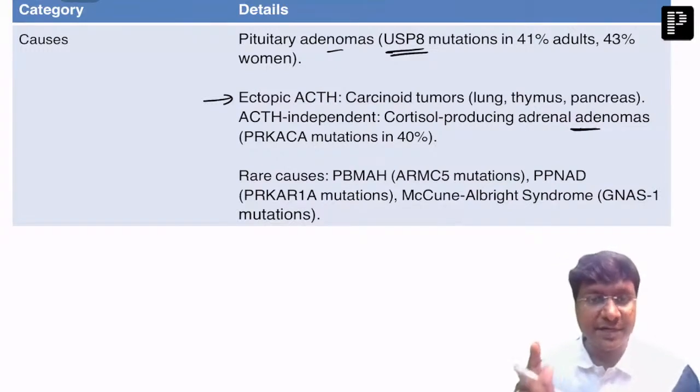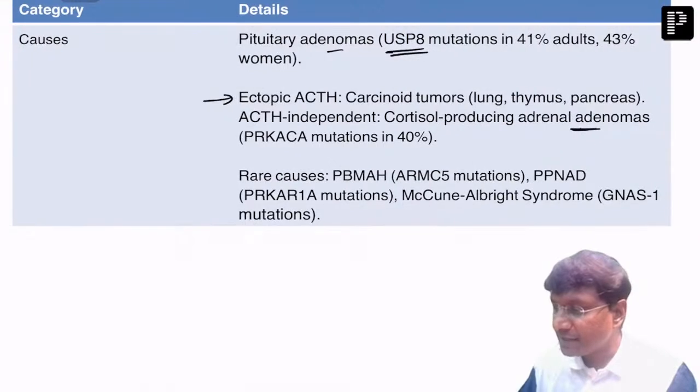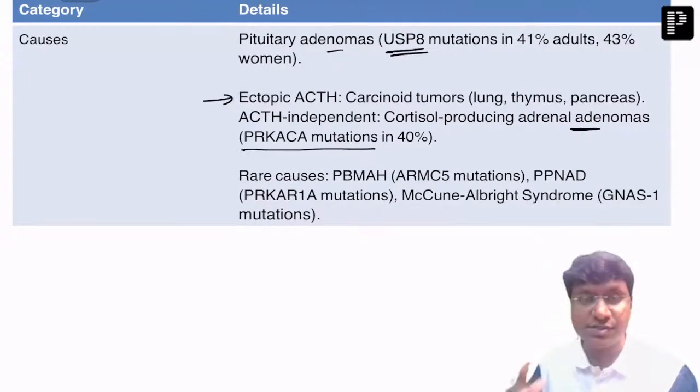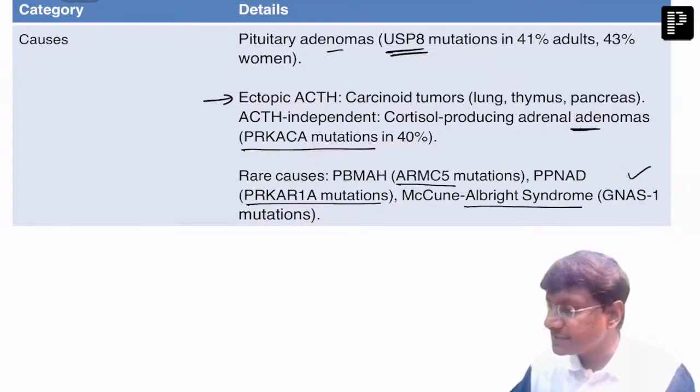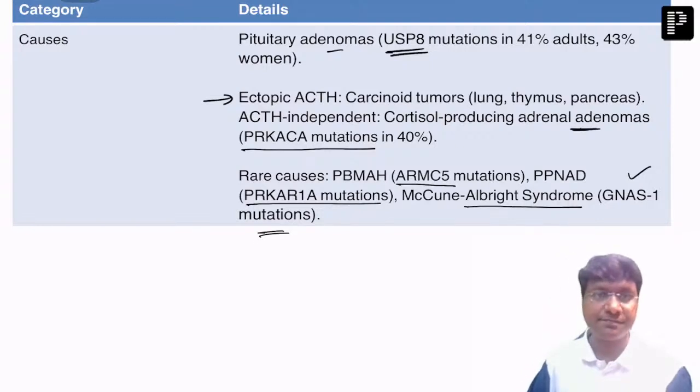Now, in order to develop adrenal adenoma, what are the mutations? The PRKACA mutations are observed in 40% of patients, and in some rare cases, the mutations include ARMC5 mutation, PRKAR1A mutation, and McCune-Albright syndrome, that is GNAS1 mutation. Okay, so these are the causes for the development of Cushing syndrome.